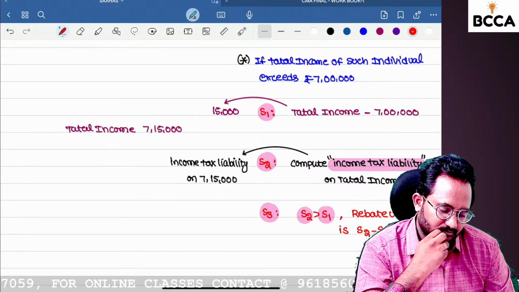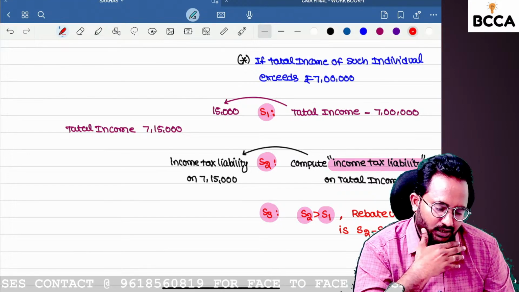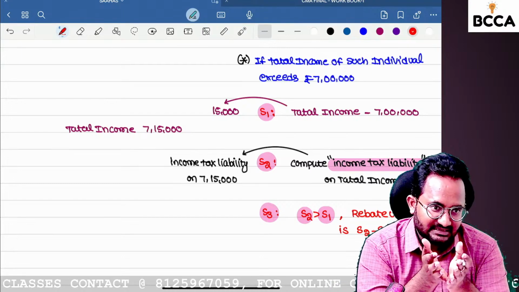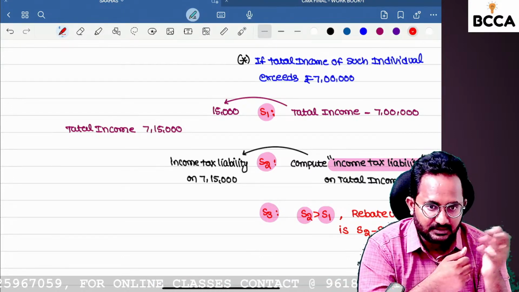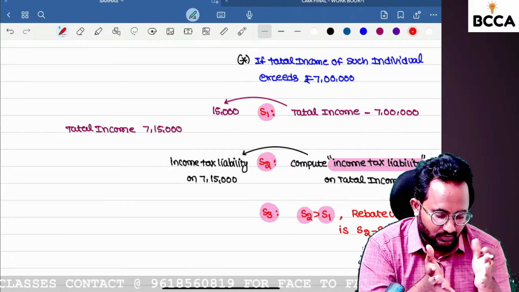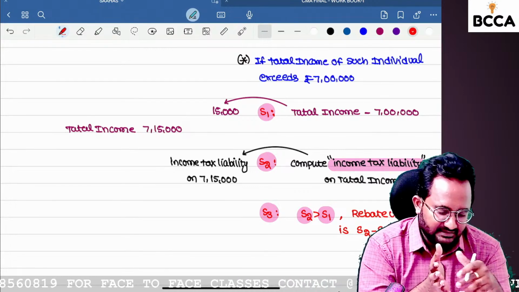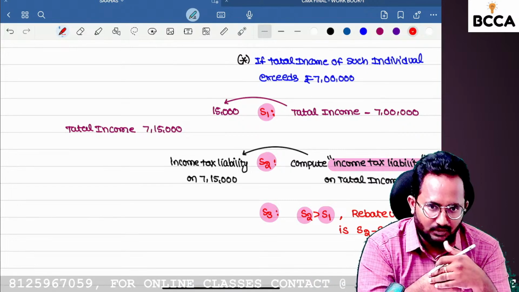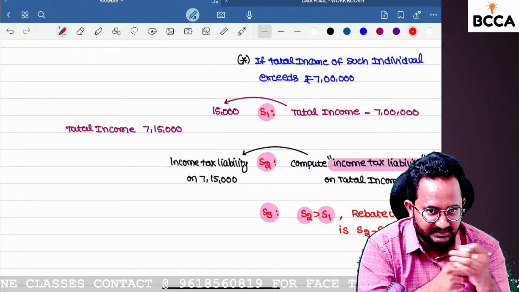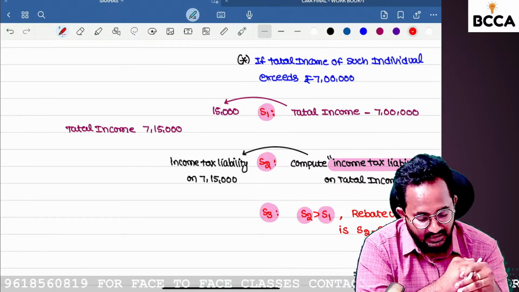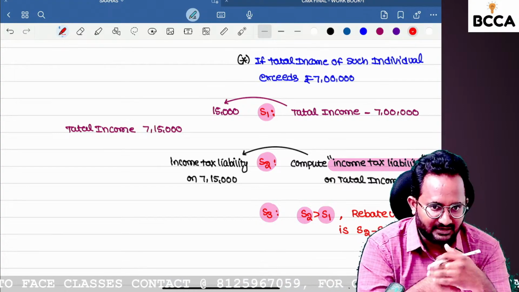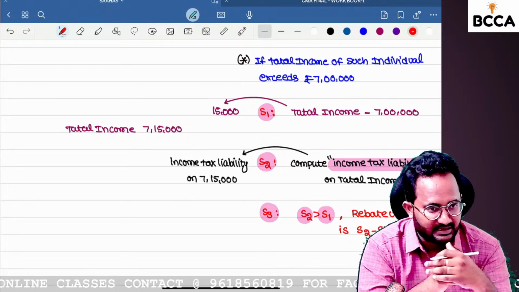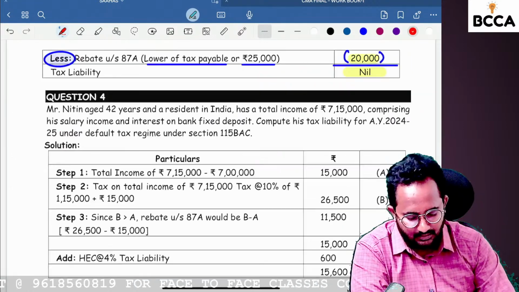You can't do that, because if you compare with the marginal relief concept, we have to consider some cases, but here there is no such concept because of 7 lakh income. Exactly, if the total income is 9 lakh, no rebate will be possible in that circumstance. But if you earn any income slightly more than 7 lakh, like 7 lakh 20,000 or 7 lakh 15,000, then also you can get the rebate. Okay, we can discuss one practical question.